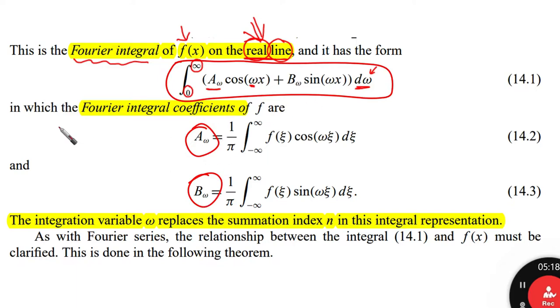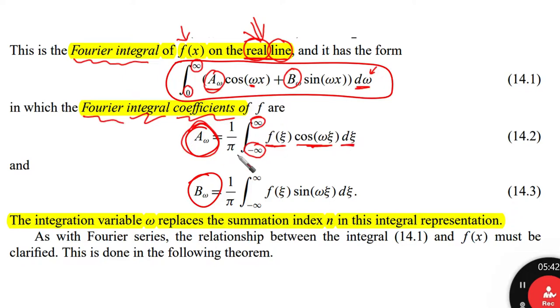In the Fourier integral, the coefficients A omega and B omega are going to be defined as follows. A omega equals 1 over pi, the integral from minus infinity to infinity of f of z cosine omega z dz.